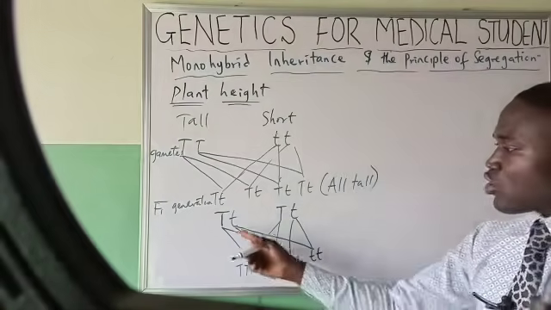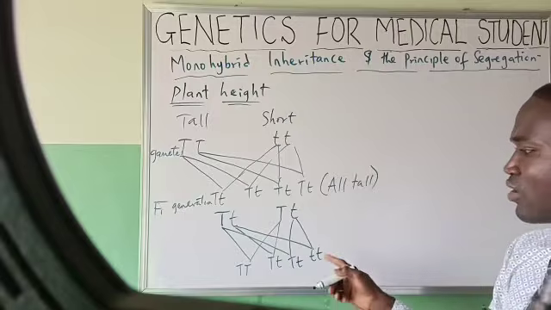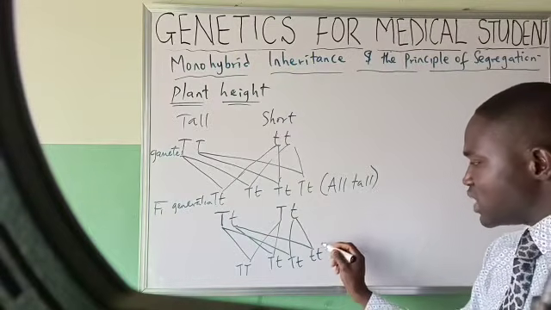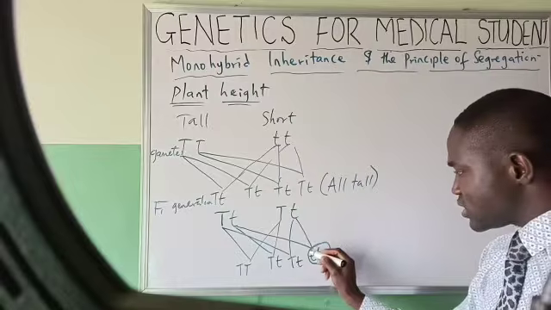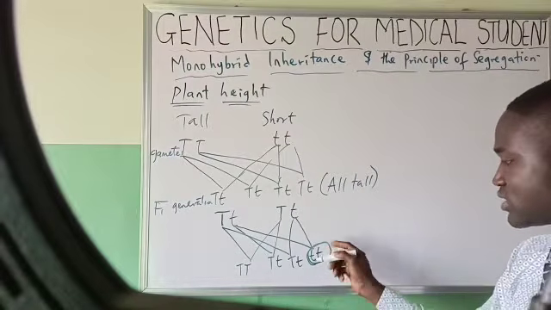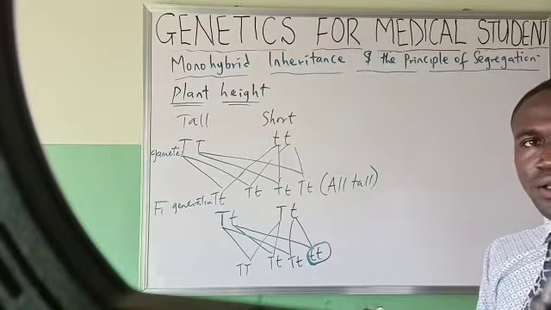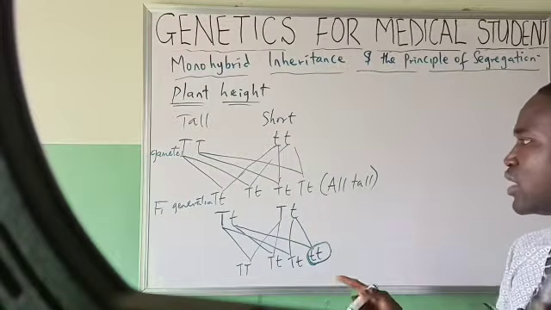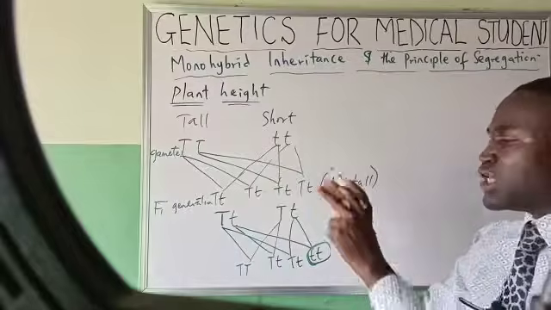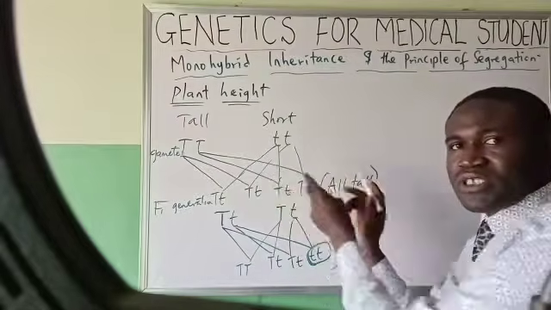So when you now cross this also, you realize that this trait, this gene tt, which shows here, didn't show in the F1. It was dominated. I mean, the effect didn't come out here.